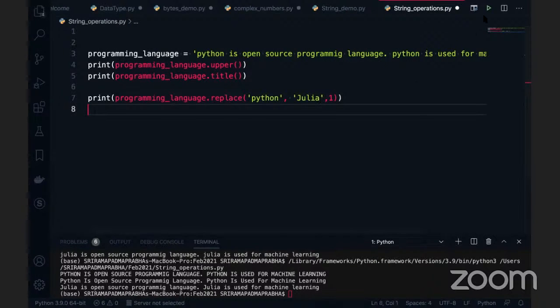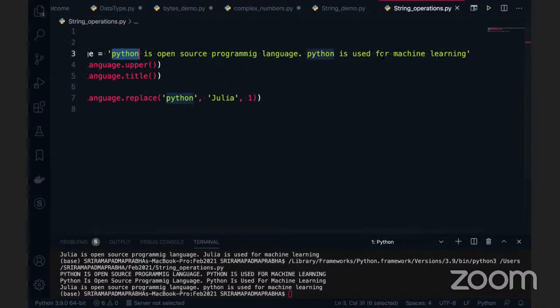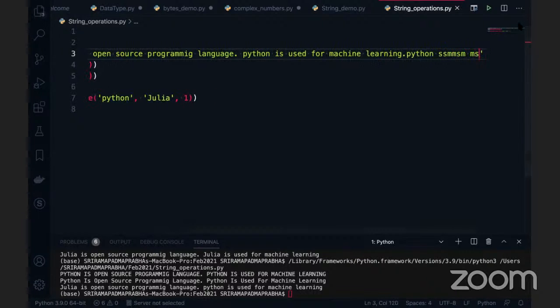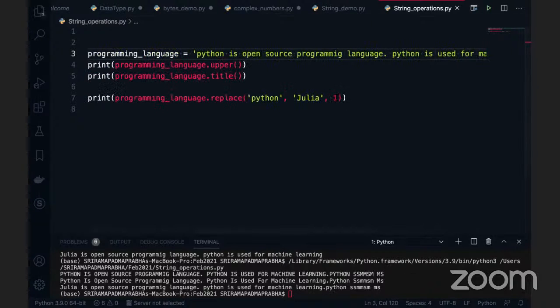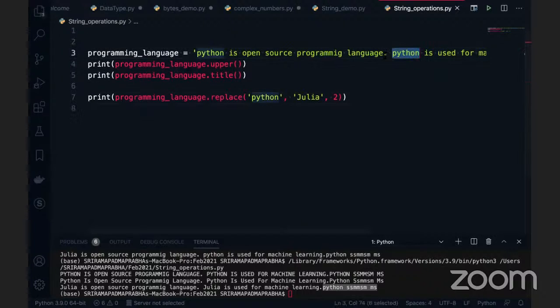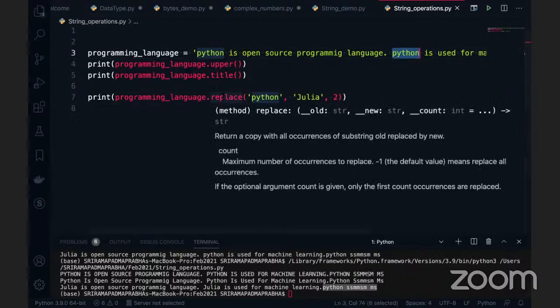Just count one. If I execute this code, you can see Julia is replaced at the first occurrence. Am I correct? For example, I'm using Python 100 times in the given string, and I will also use it one more time here, just writing some X data. If I execute this, even though Python is there, only one occurrence is updated. If I want to replace two occurrences, I can use it. The Julia is replaced in two places, but the last one, Python, is still there. But the question comes now: I want to replace the second occurrence, not the first occurrence. Is it possible with the replace function?